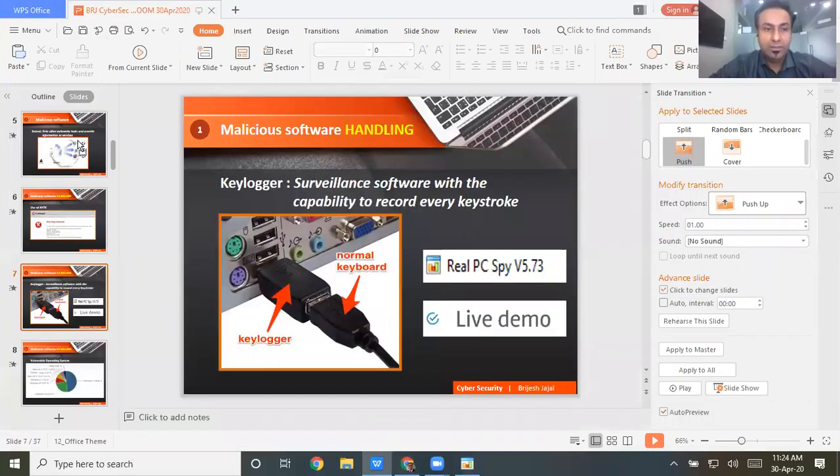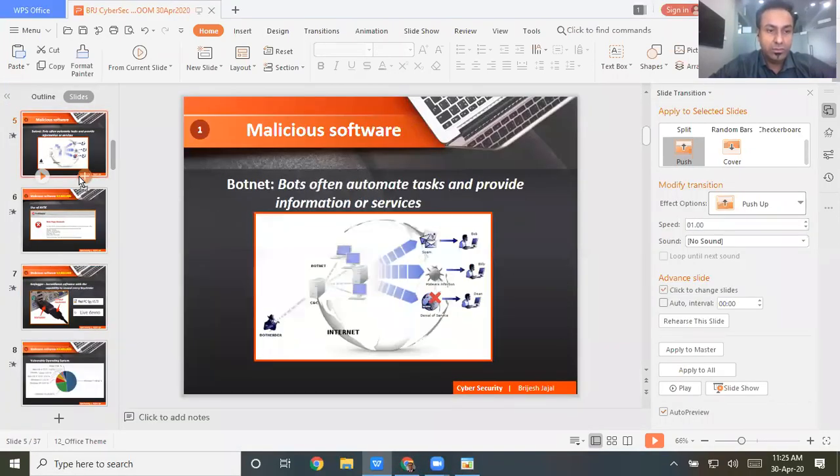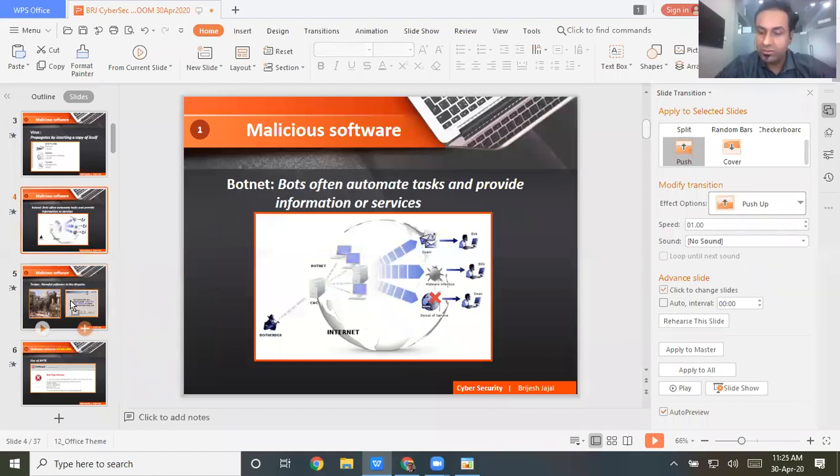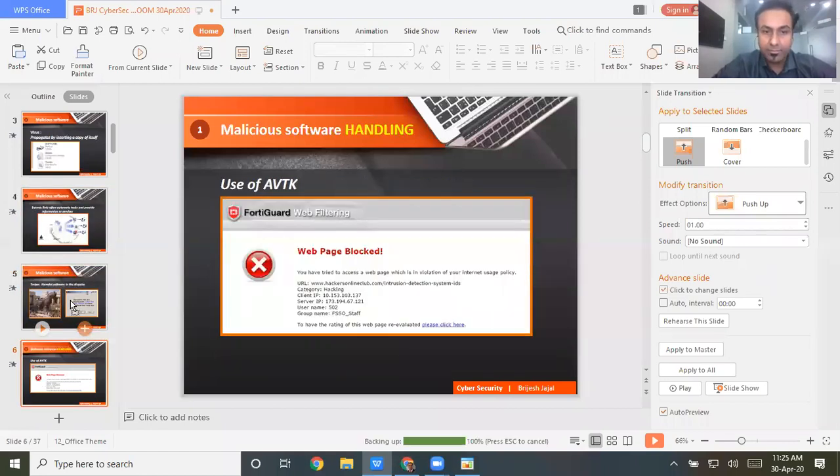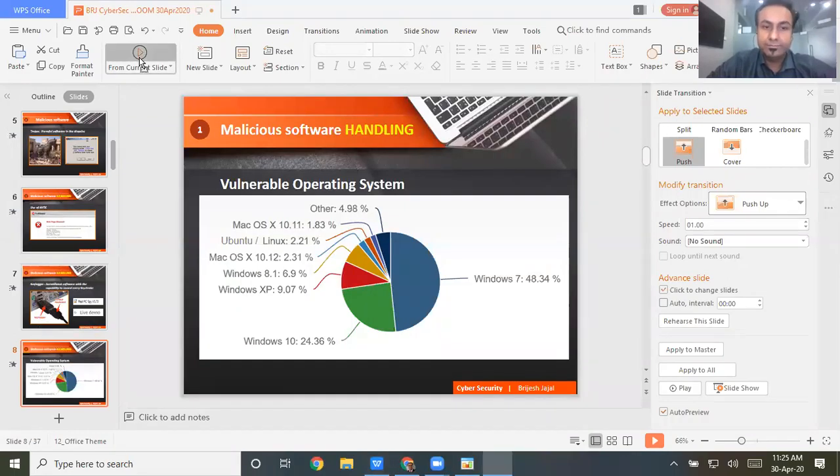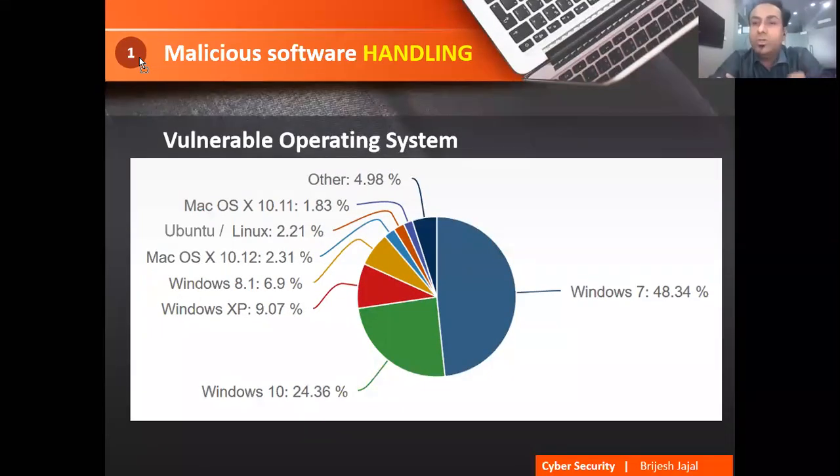Now, moving to the next concept. What is the solution to handle malicious software? One is you have antivirus. A lot of antiviruses are available. But now I want a good operating system which is the most secure. Now you see this is the data of different operating systems and their vulnerabilities. A study was carried out: if I put a virus into an operating system, is it going to detect it or not?